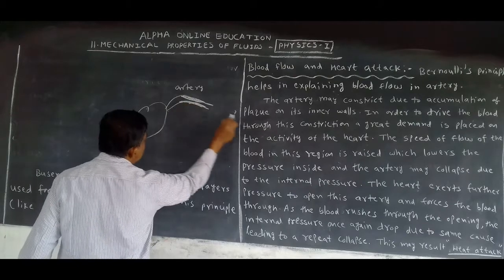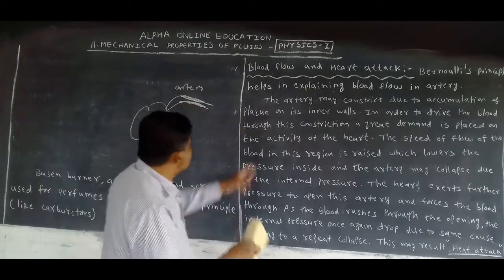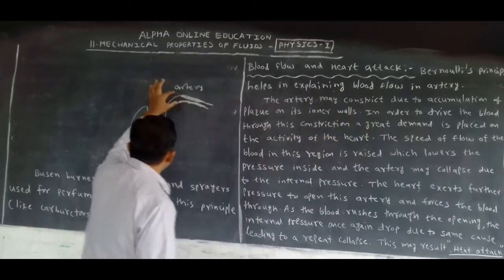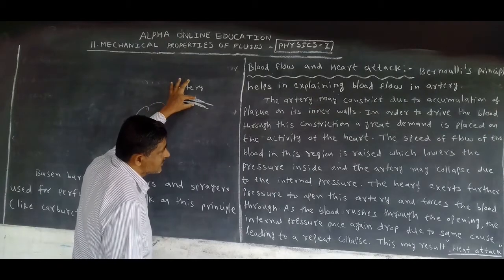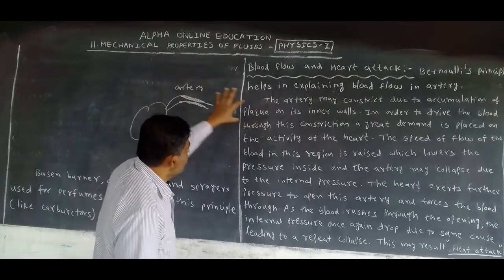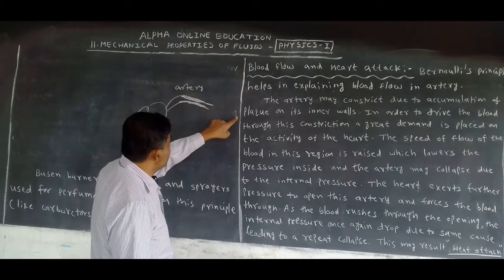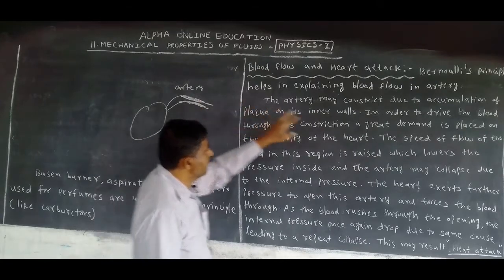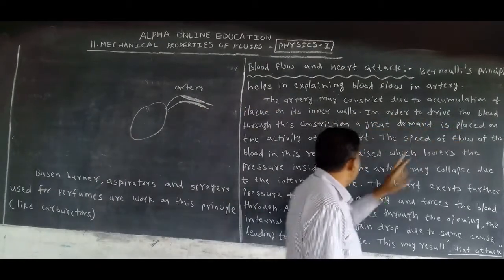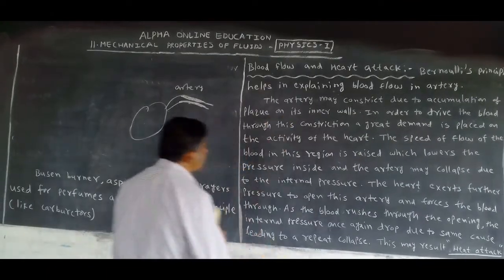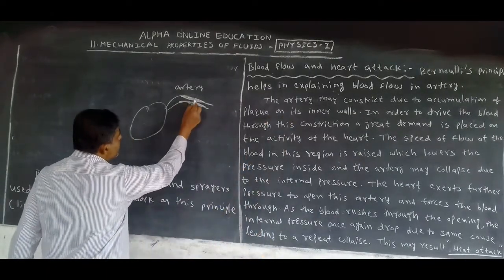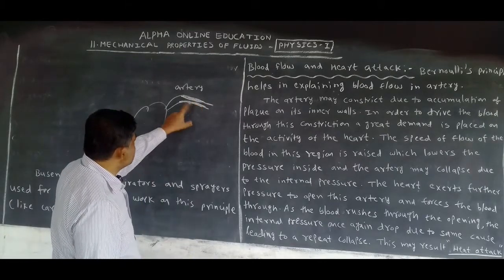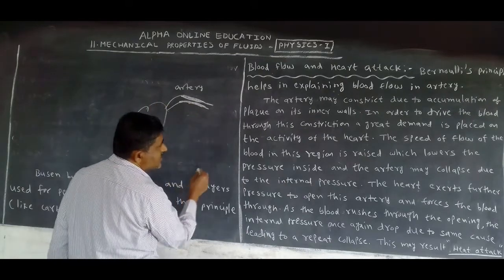But in science, what is it called? Plaque. On its internal walls, the artery may constrict. Does the size decrease or not? It is called constricted. The artery may constrict due to accumulation of cholesterol or plaque on its internal walls. In order to drive the blood through this constriction, what happens? The area decreases, and when the area decreases, the radius decreases.